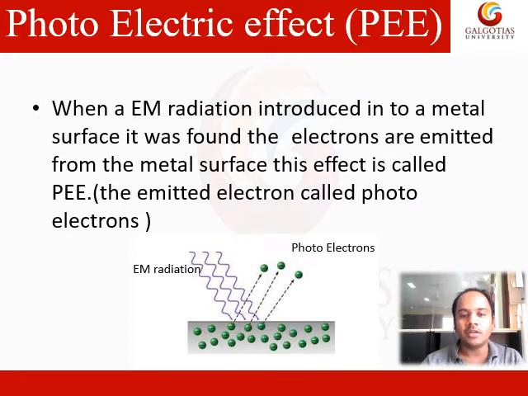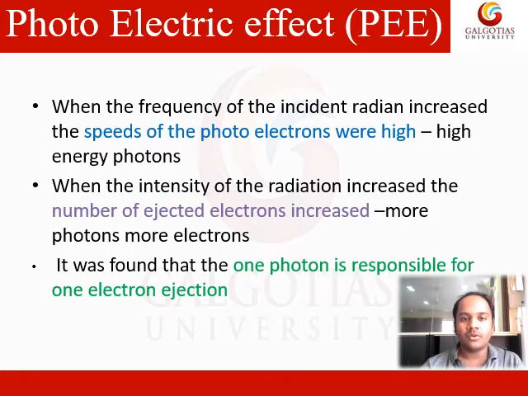Let's understand more about the photoelectric effect. There are two things which we need to understand. When you want more energy, you need to have more frequency in the incident radiation. When you have more frequency in the incident radiation, more energy can be captured from the metal surface. The second point says that when the intensity of the radiation is increased, the number of ejected electrons increases.